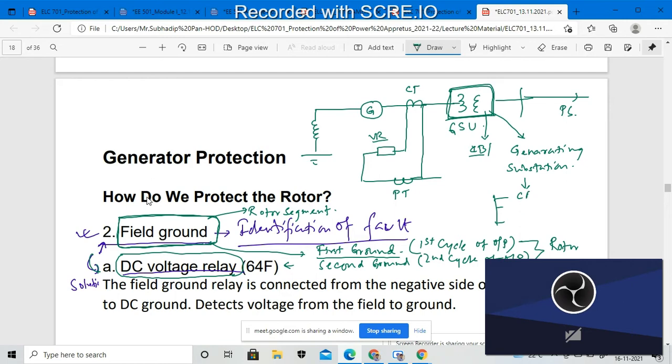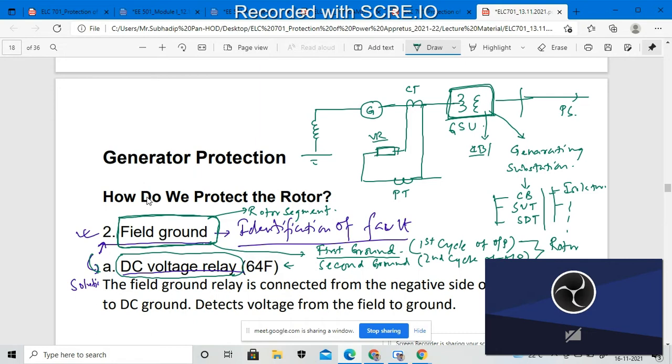It may have a circuit breaker, step up transformers, step down transformers, and isolators. These and many more things will be available in this generating substation.